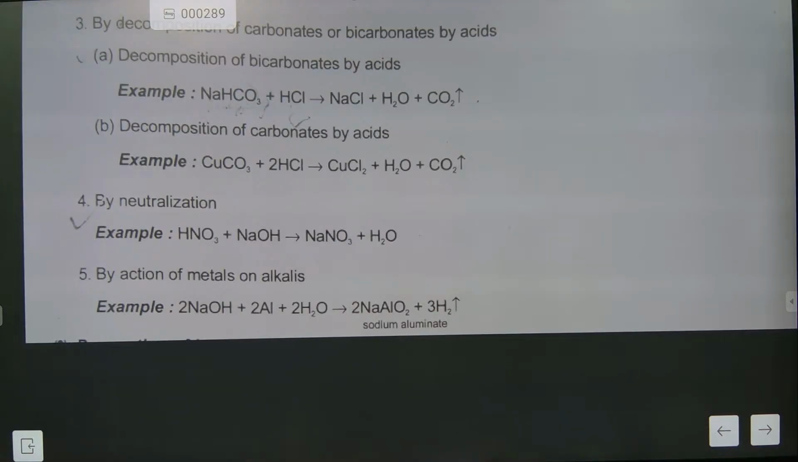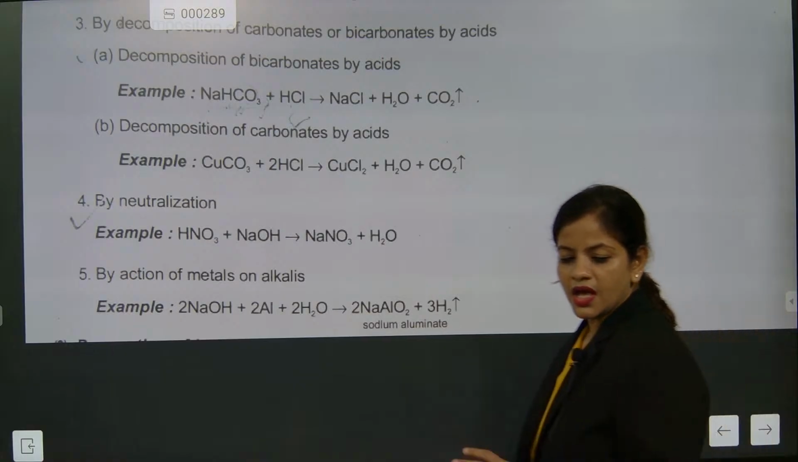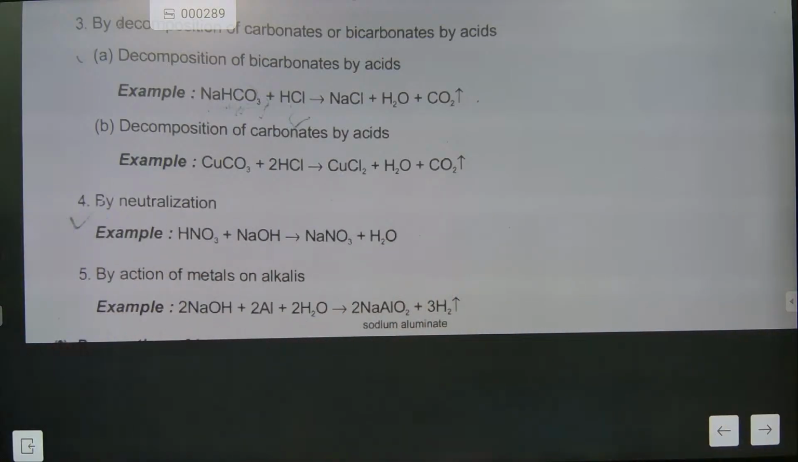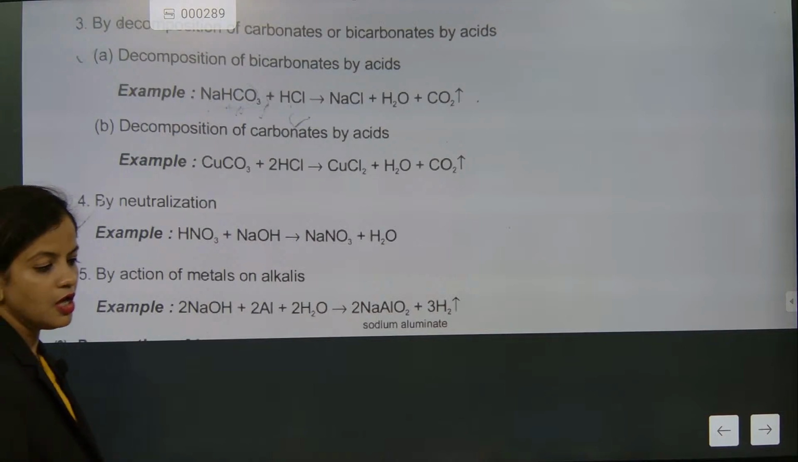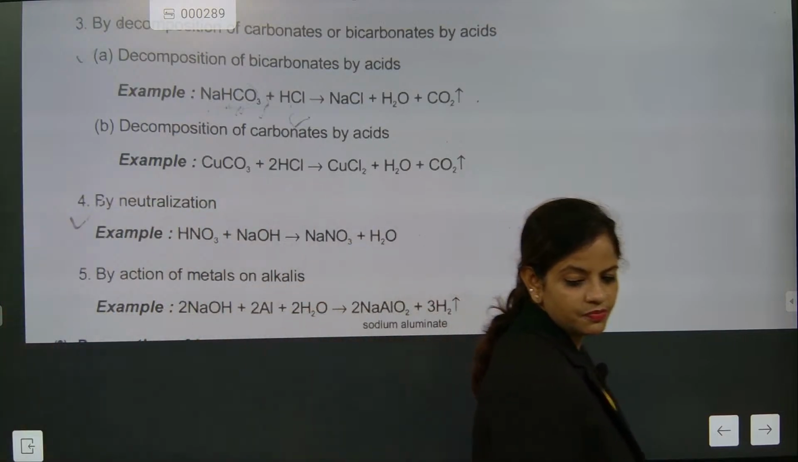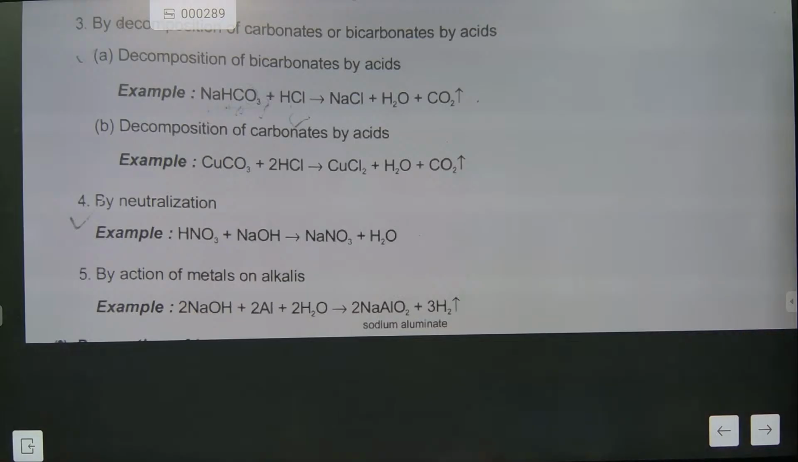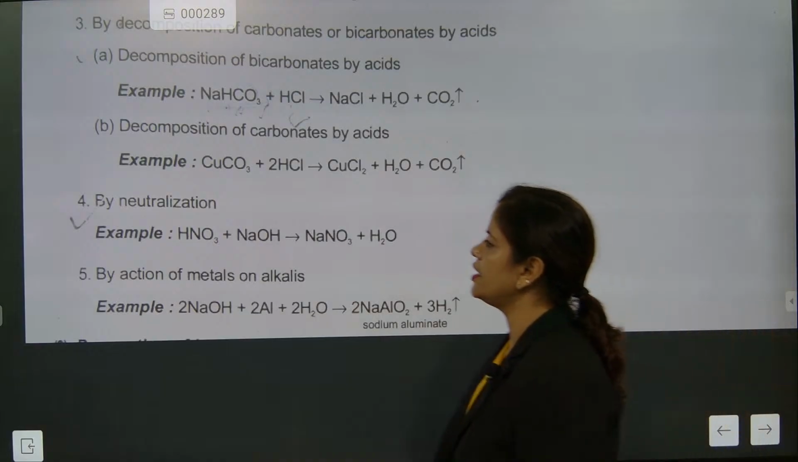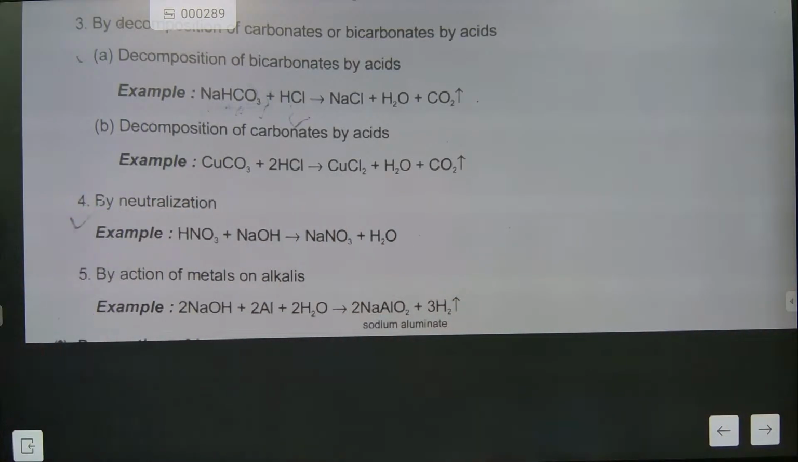Whatever I'm telling is far more than enough. Easily we will be able to solve the questions, because they will ask more experiment based questions. These are the parts they are going to ask more questions on. So when a neutralization reaction is asked, here you see HNO3 and NaOH. NaNO3 will be obtained with H2O. I hope you have understood this one.